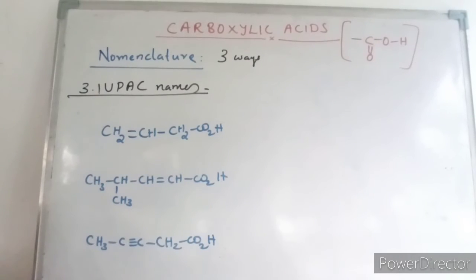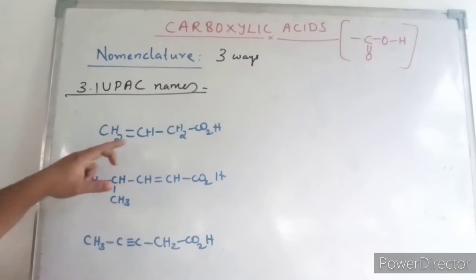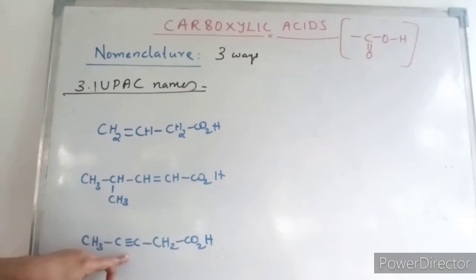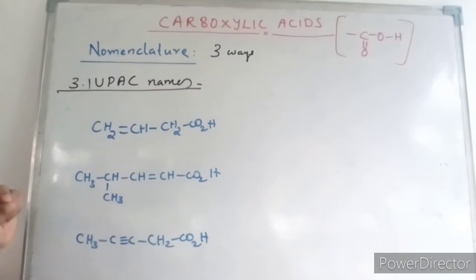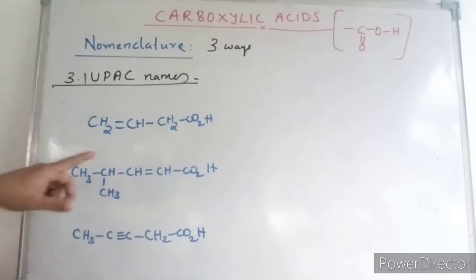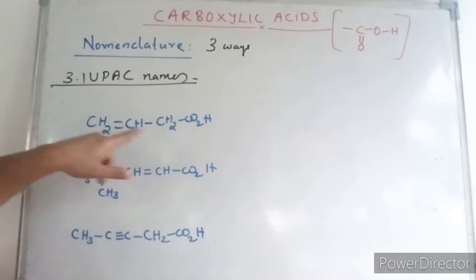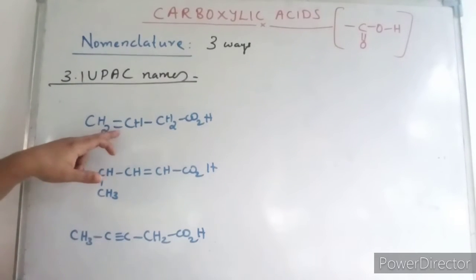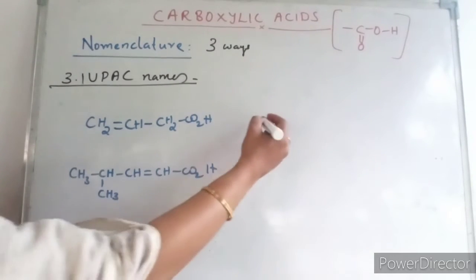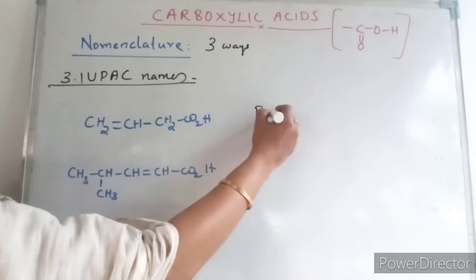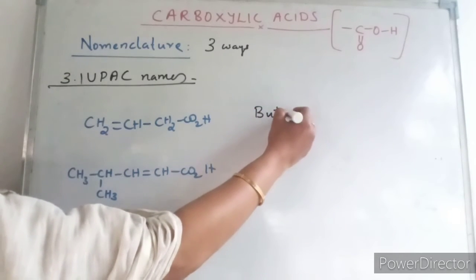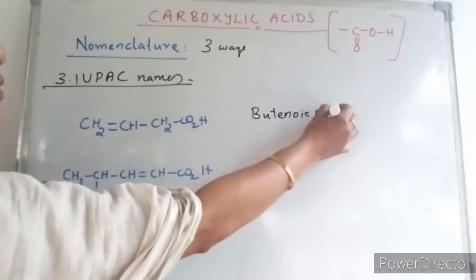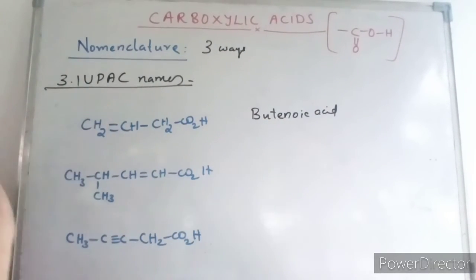If the carboxylic acid contains a carbon-carbon double bond or triple bond, the infix is changed from ane to ene. Previously if it was a single bond, it will be butanoic acid, right? In this case, a double bond is there, so instead of butanoic acid you have to substitute. That is the fundamental thing.